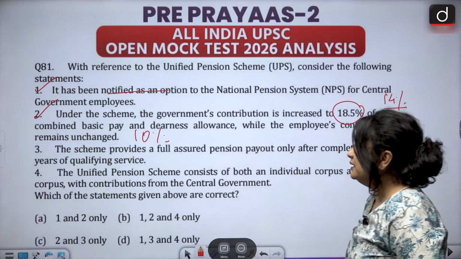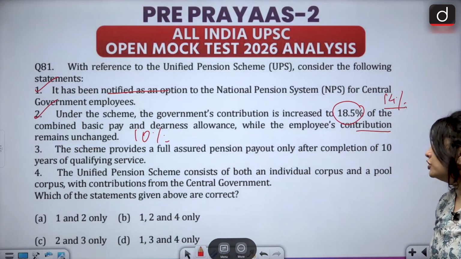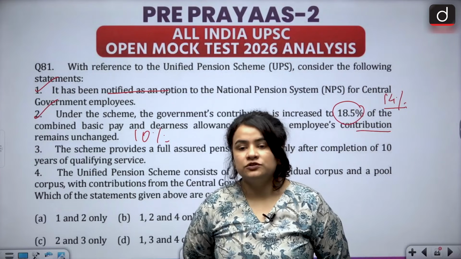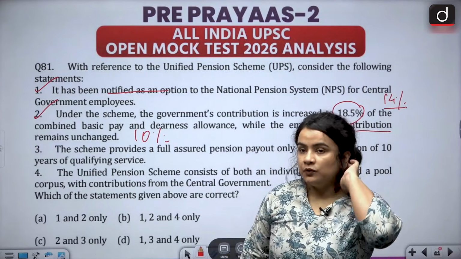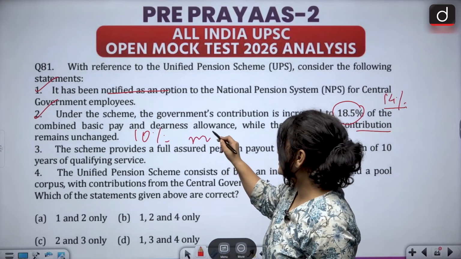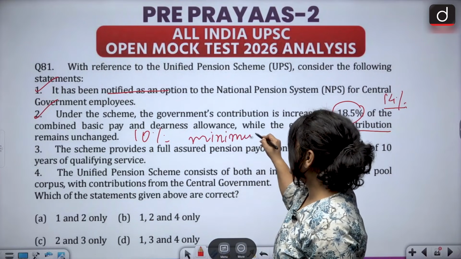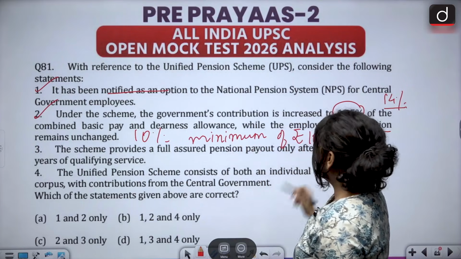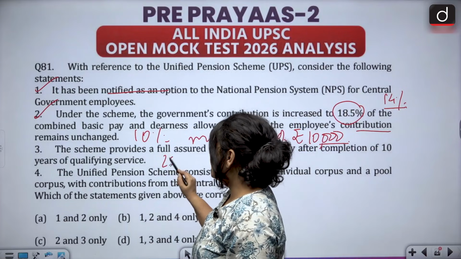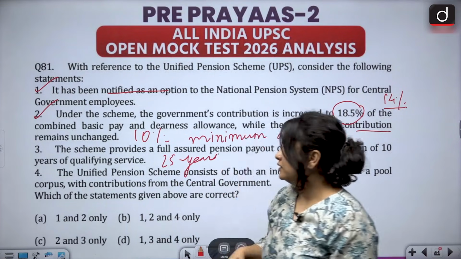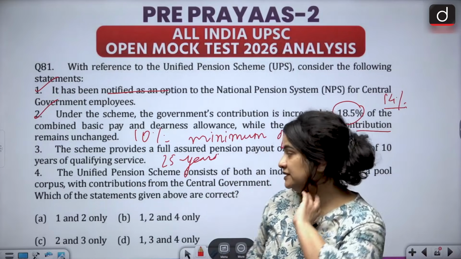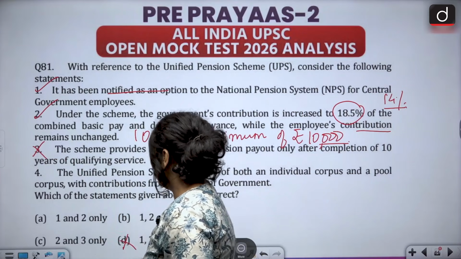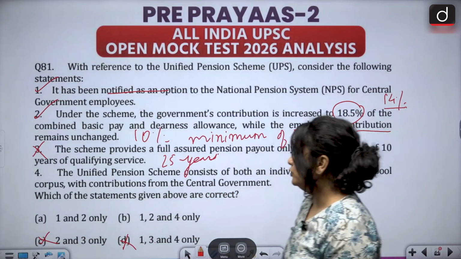The third one says the scheme provides a full assured pension payout only after completion of 10 years of qualifying service. Now students know the scheme actually provides a minimum assured pension payout of rupees 10,000 and a full pension payout only after 25 years of qualifying service. So this statement is inaccurate. With this, you can at least remove C and D from your options.